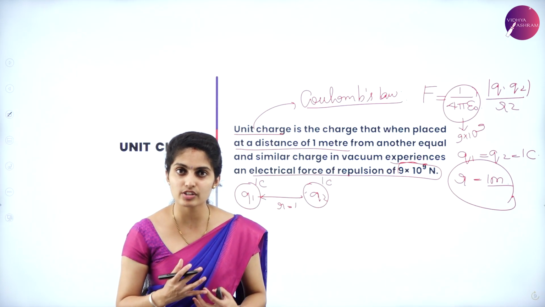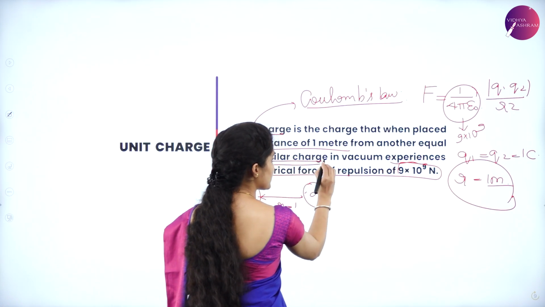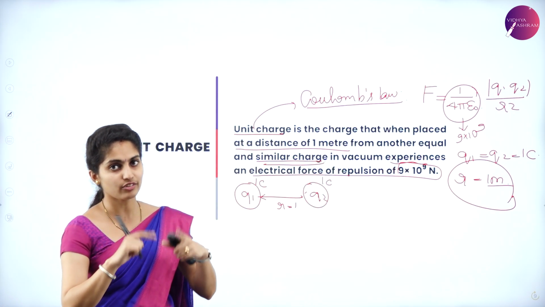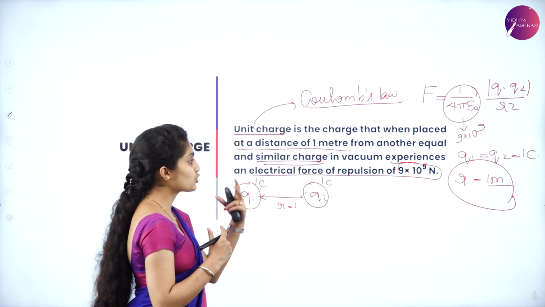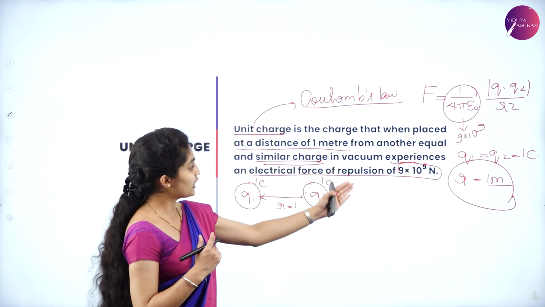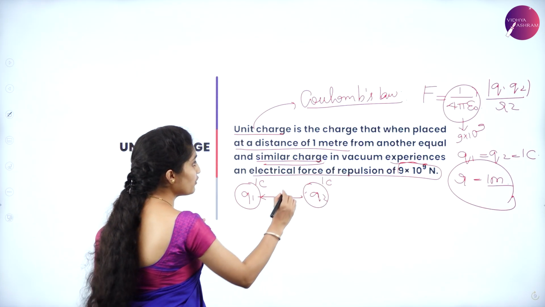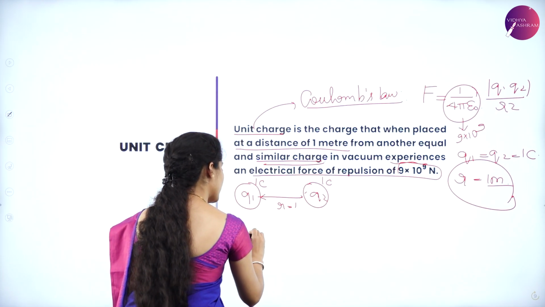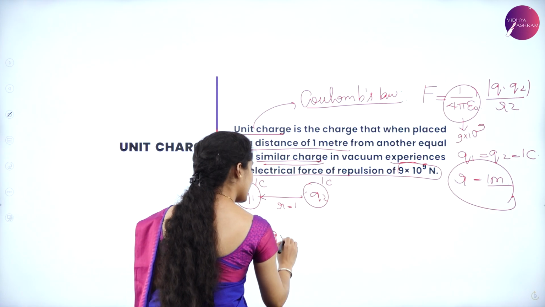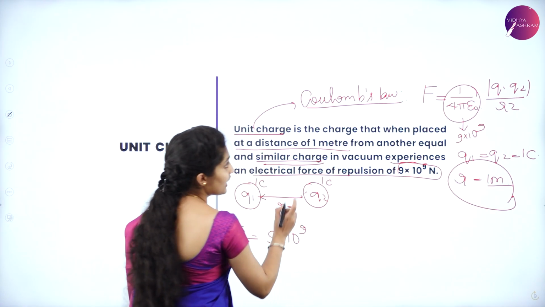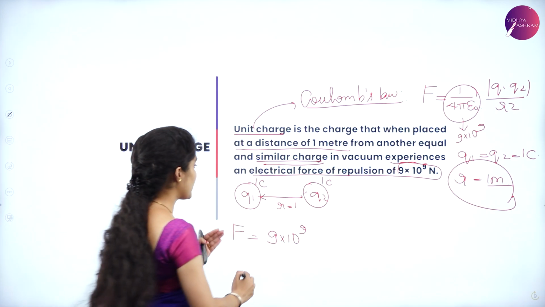And why is that repulsion there? Because they have mentioned similar charge. That means either both will be positive or else both will be negative. It's a similar charge. That is why there is a force of repulsion of 9 into 10 to the power of 9 Newton. How is that? That is all because you have got F is equal to 1 by 4 pi epsilon naught, which is nothing but 9 into 10 to the power of 9, and you have got your charges Q1 Q2 divided by R square.